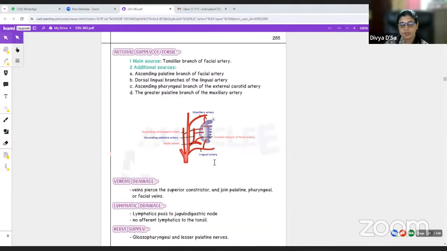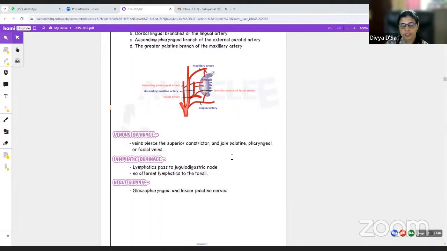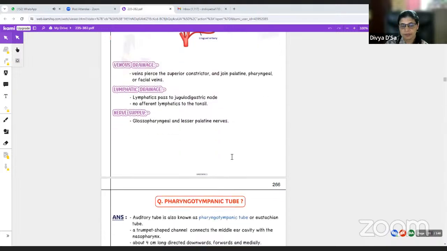Venous drainage. The veins pierce the superior constrictor and join the palatine, pharyngeal or facial veins. Lymphatic drainage: the lymphatics pass to the jugulo-digastric group of lymph nodes. There are no afferent lymphatics to the tonsil. The nerve supply is by the glossopharyngeal and lesser palatine nerves.